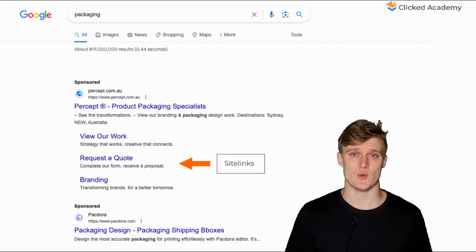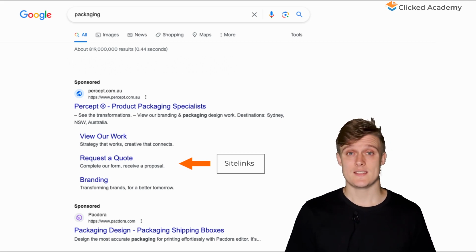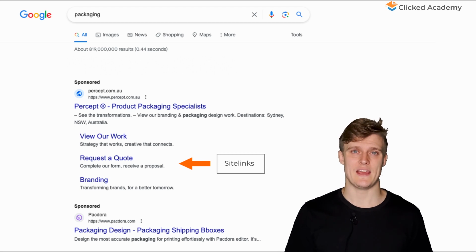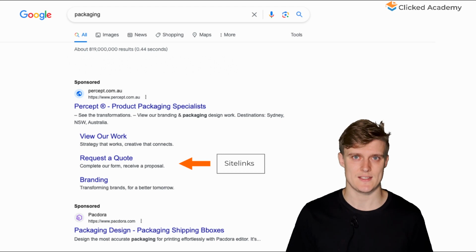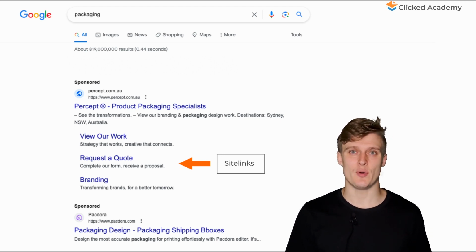The first asset we'll talk about are called site links. Site links appear below your ad and are very effective at improving your campaign's performance. They take up the most room out of any asset and are particularly important on mobile devices. On mobiles, the screens are smaller, so the site link pushes down the other ads, making your ad a more attractive and prominent option.